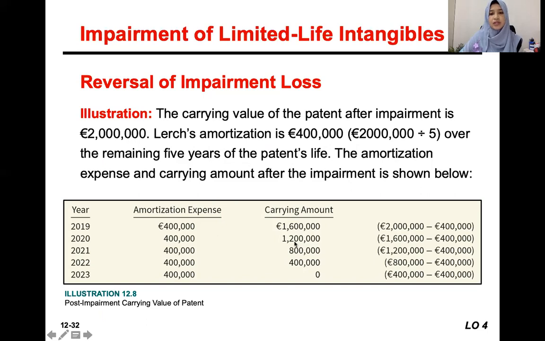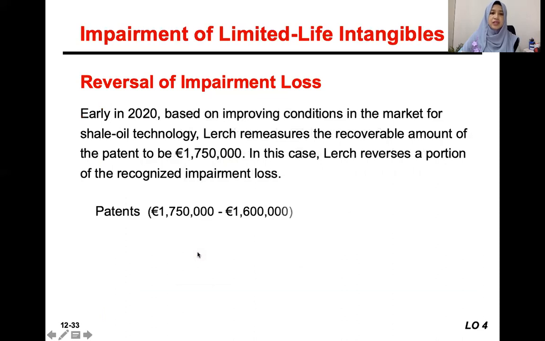So the carrying value is 1,600,000. Now the recoverable amount is higher, which is 1,750,000. So basically, we have a higher recoverable value. That means there is an increase of value of this intangible asset.